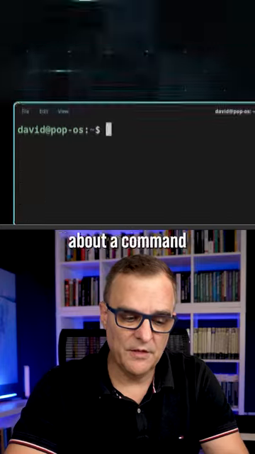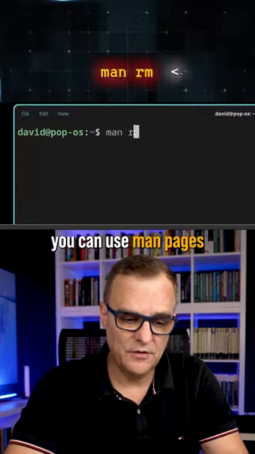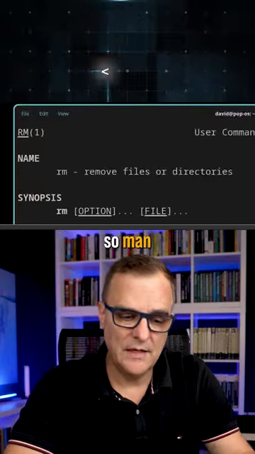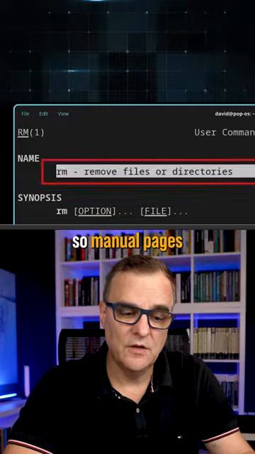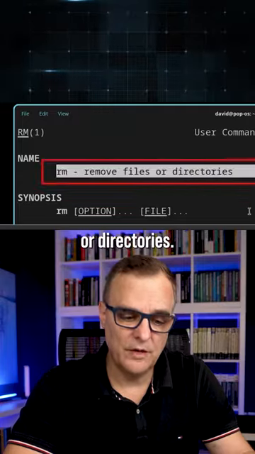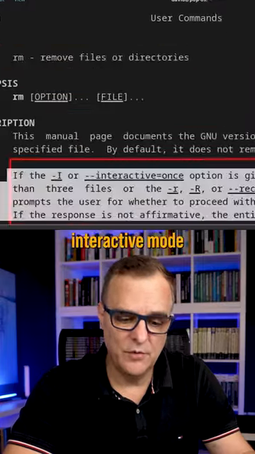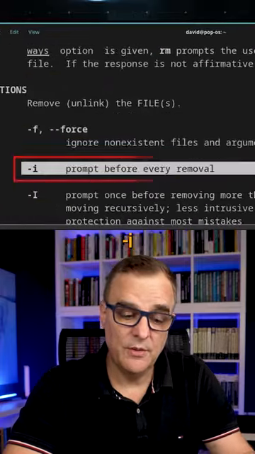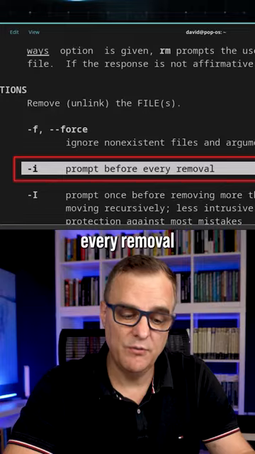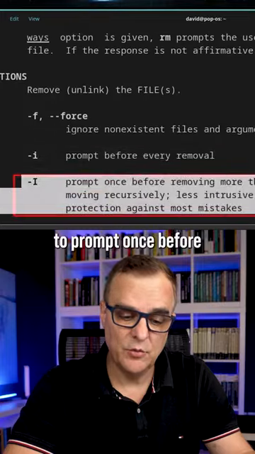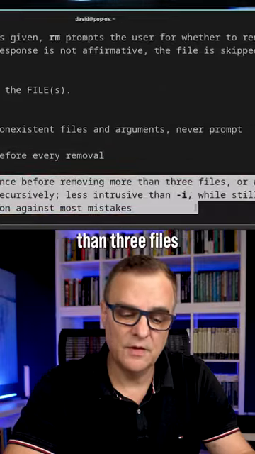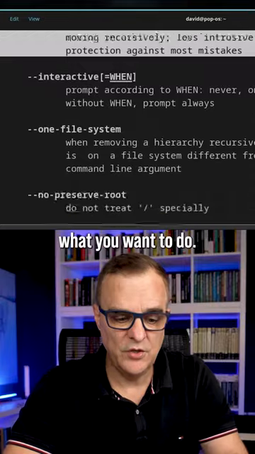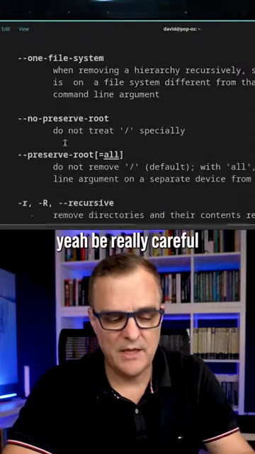Now, if you're unsure about a command, you can use man pages to help you learn. So man and the command that you want to look at. So manual pages for remove files or directories. We can use interactive mode if we're unsure about stuff. We can use -lowercase i to prompt before every removal, uppercase I to prompt once before removing more than 3 files. It's really up to you what you want to do, but yeah, be really careful with this command.